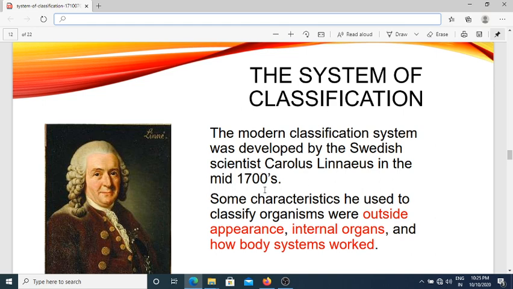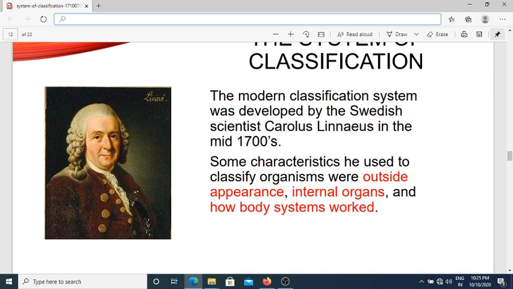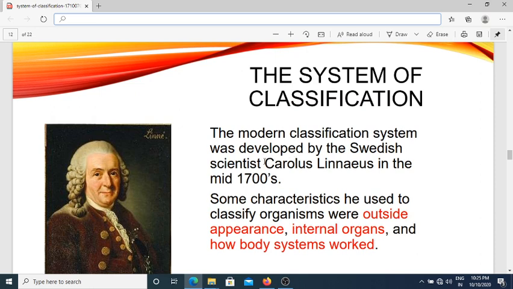That's why it is called the Linnaean system of classification. Carl Linnaeus classified organisms by their outside appearance, their internal organs, and how body systems are working.